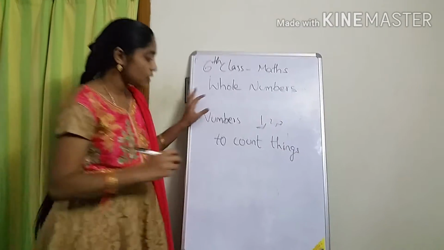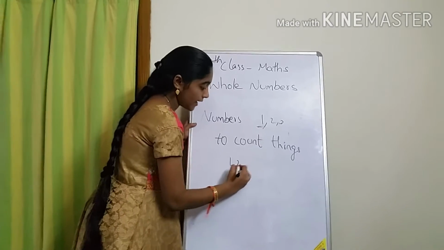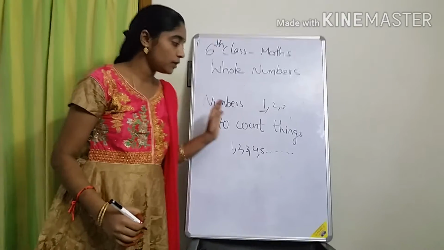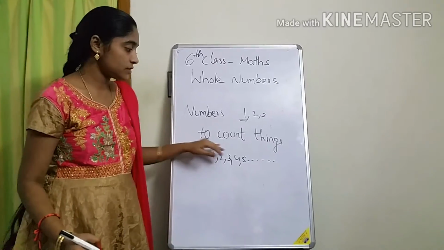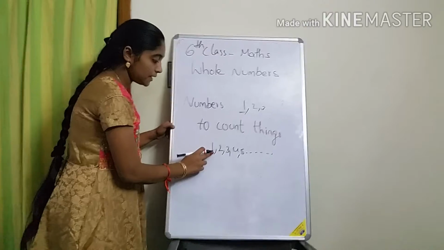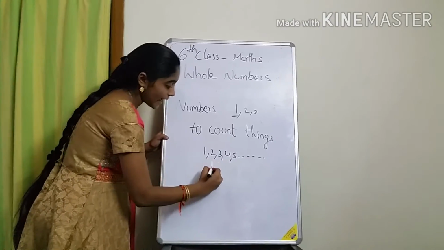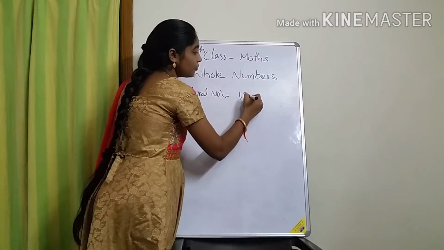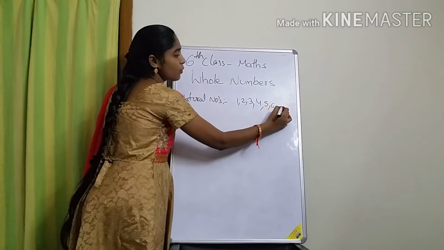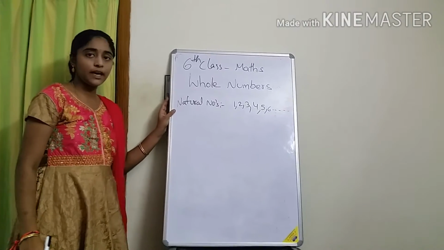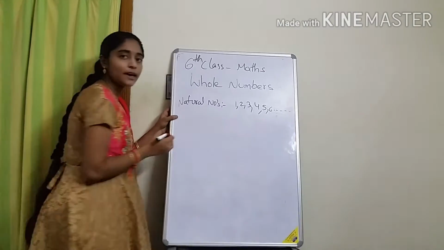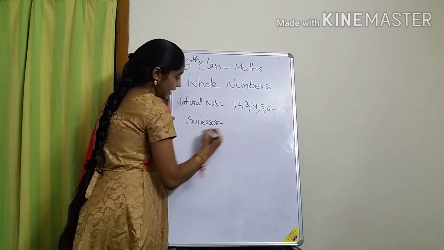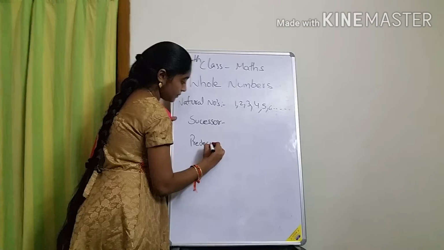Those are numbers. So from which number do we start counting? 1, 2, 3, 4, 5 and so on. The numbers won't stop. Even if you go to the crores place, it won't stop. The numbers are unlimited. The numbers starting from 1 are called natural numbers: 1, 2, 3, 4, 5, 6 and so on. In natural numbers, we already know the concept of successor and predecessor.